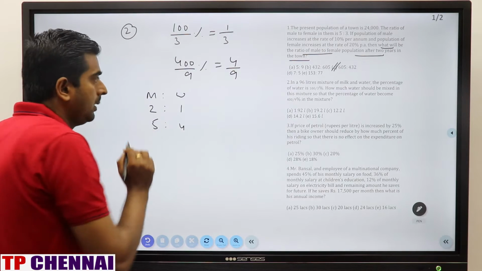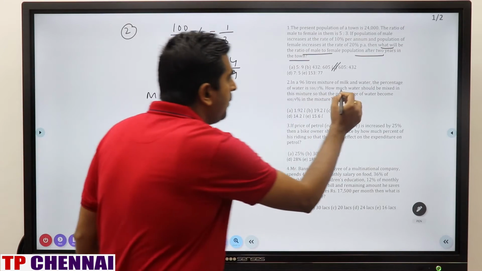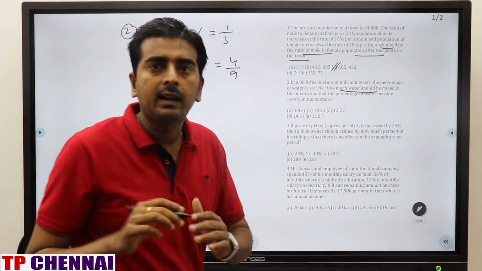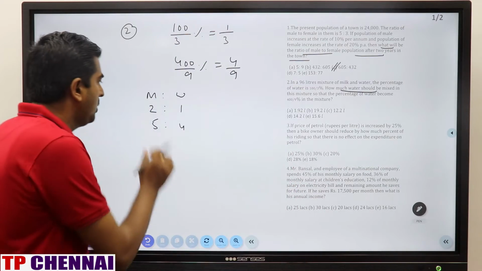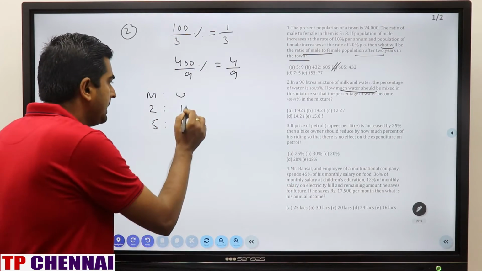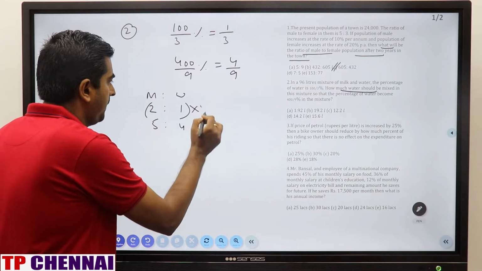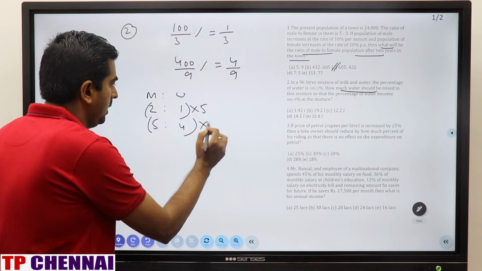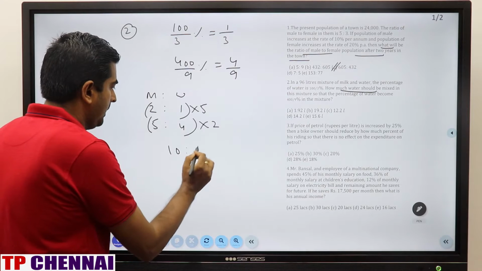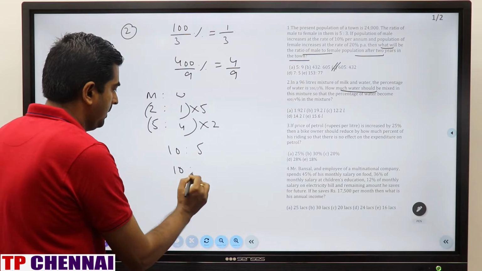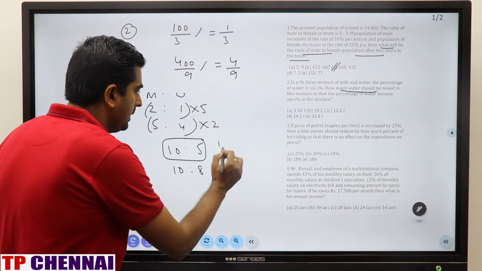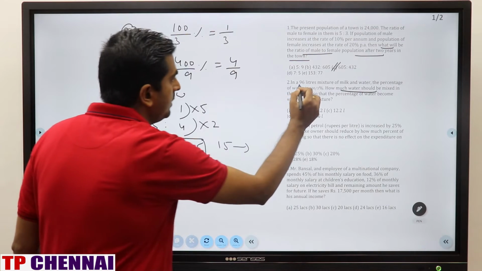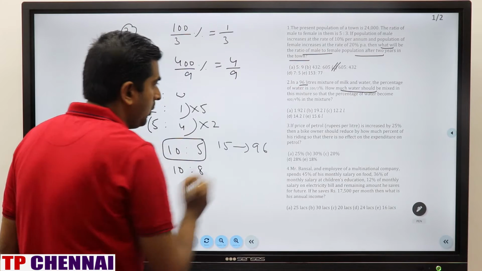Now they are saying how much water should be mixed. Only water is being added, so the milk part should be the same. But milk is 2 here and 5 there. To make it the same, multiply this one by 5 and this one by 2. So this will be 10:5 and this will be 10:8. This is my initial mixture, which is 15 parts, and they have given you 96 liters.